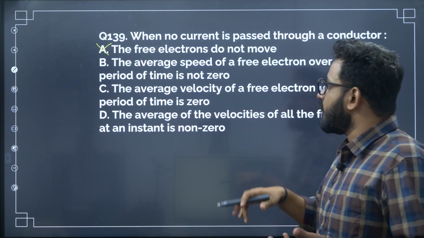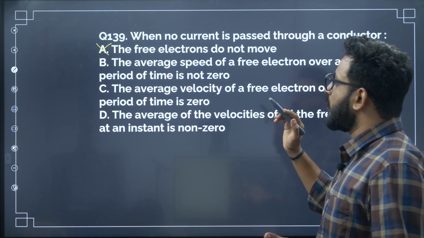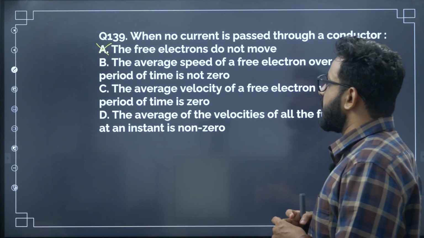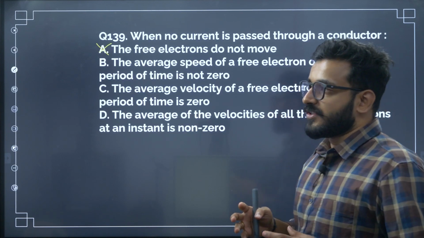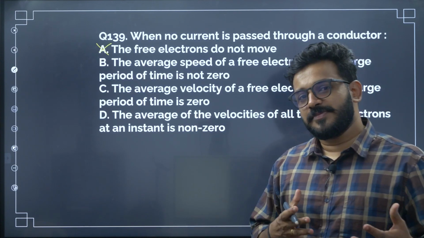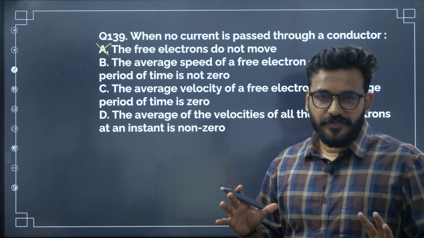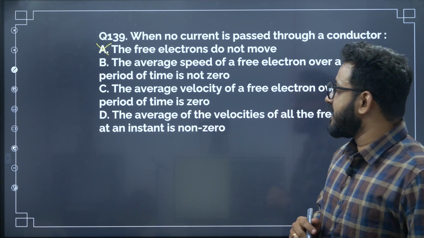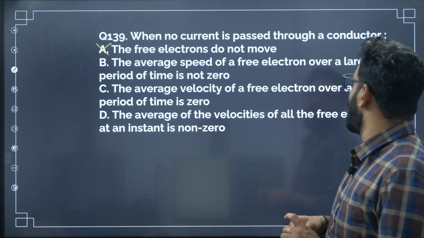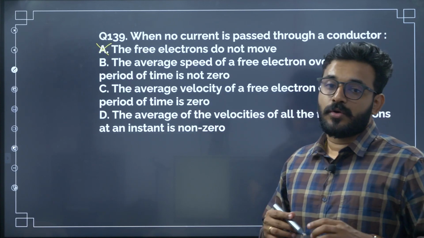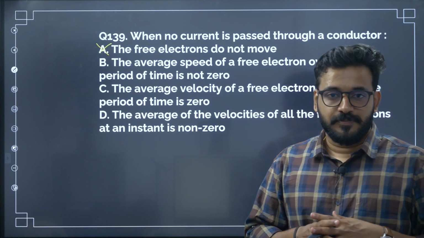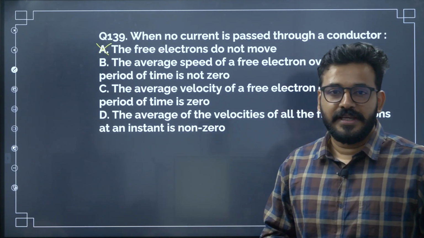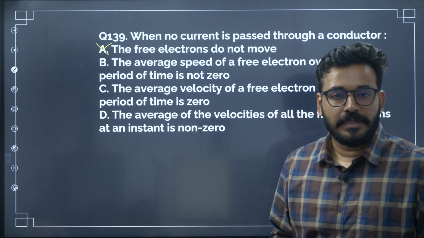Average speed of the free electron is not 0. Average speed is not 0 over a large period of time. That you can't say actually, because sometimes the speed happens here and there. So that's also a vague kind of comment we cannot entirely rely upon. Next, average velocity of a free electron over a large period of time is 0. No, that depends on the average displacement. So until then we cannot say that. So B and C are very vague, very crude. There is no such sustainability in that.